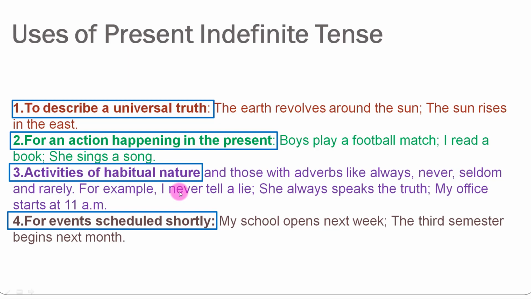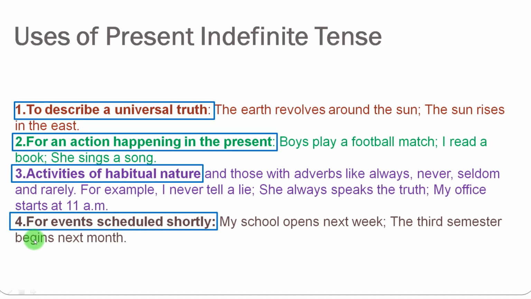Okay, the activities which are habitual in nature. For example, I never tell a lie. She always speaks the truth. Mrs. Jackson knits in her free time. My office starts at 11 a.m. A routine is over here. If a person is doing something on regular basis, like someone goes to office on a regular basis or someone cooks on daily basis. So whenever we are talking about a routine or some of the things which come under the heading of habit or routine, we use present indefinite tense.